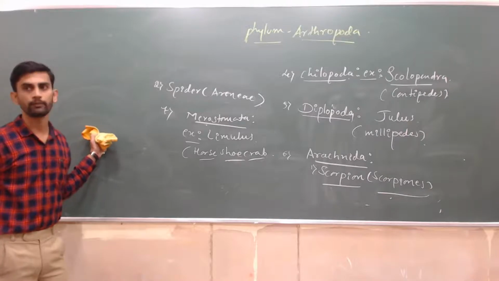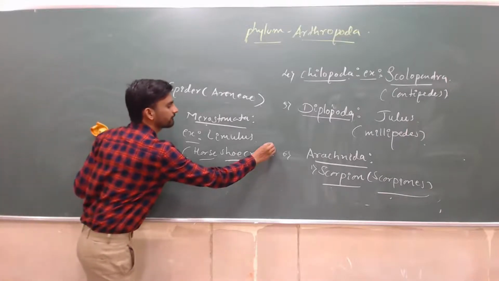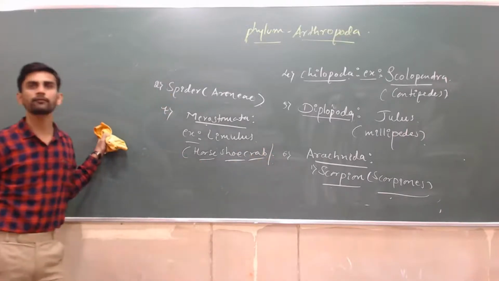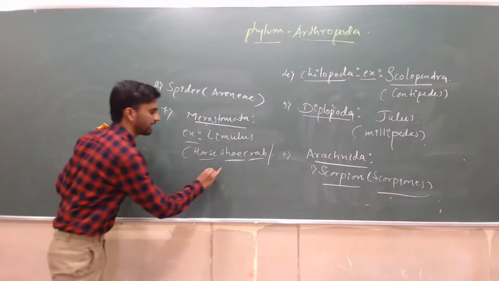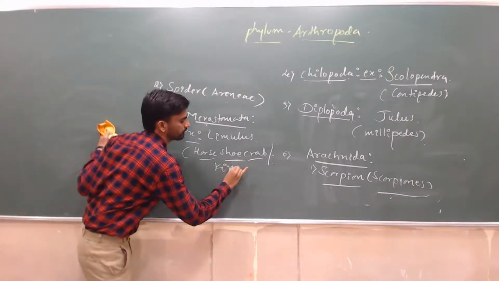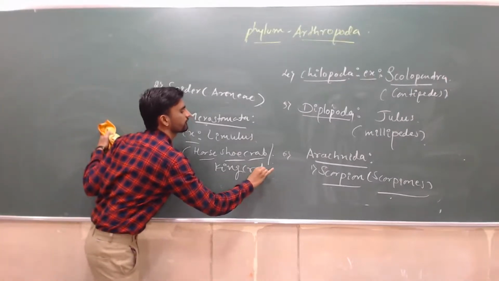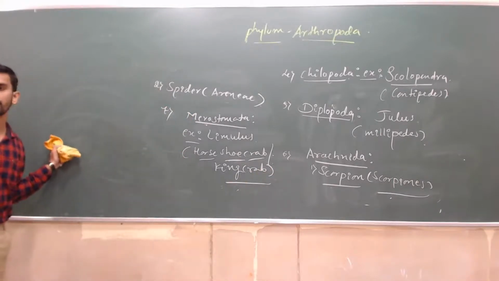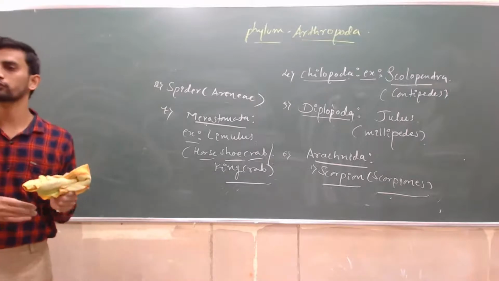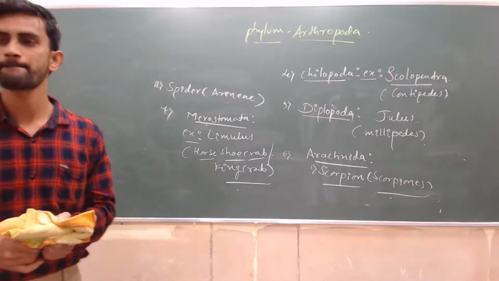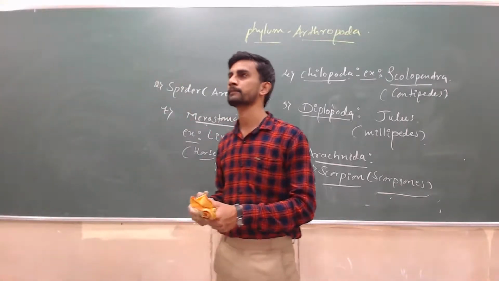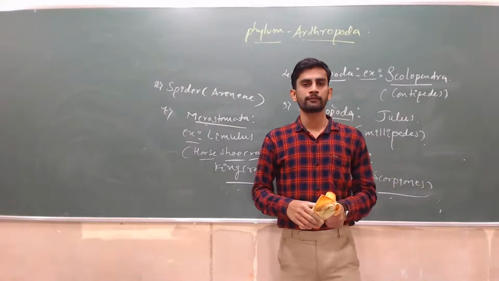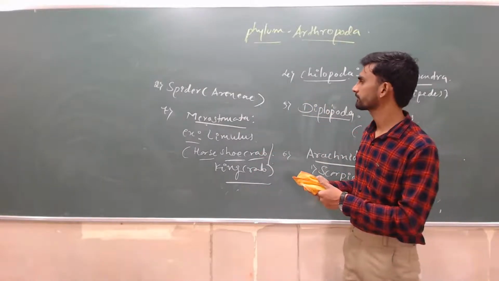Limulus, or horseshoe crab, or we also call it king crab, based on their shapes.